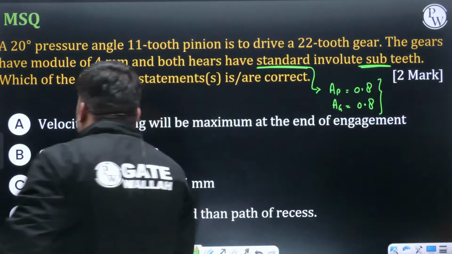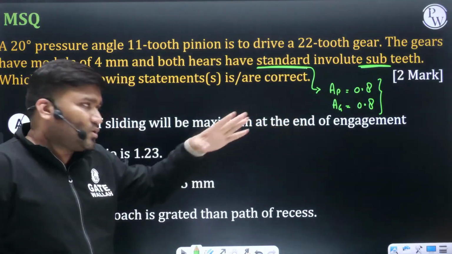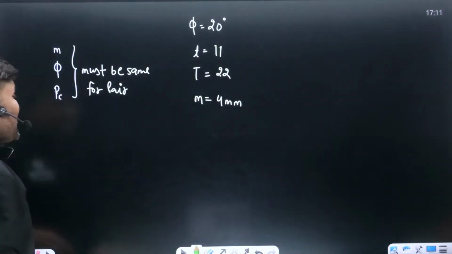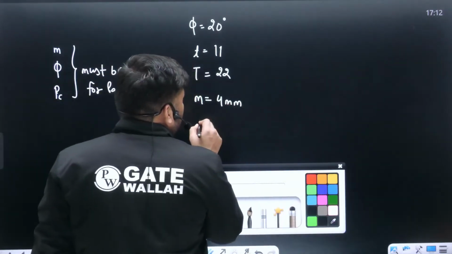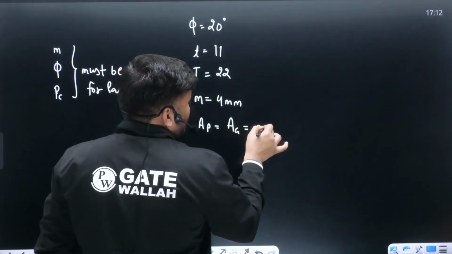क्या क्या पूछा है? They are asking velocity of sliding will be maximum at the end of engagement. ओके. अच्छा, velocity of sliding. First of all, let me write few things. Velocity of sliding. अच्छा, data. Let me write some data. AP, AG. This is given as 0.8.